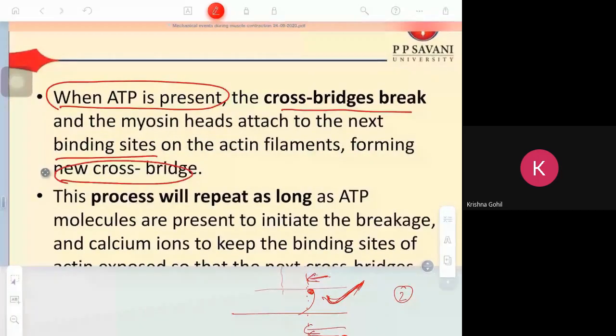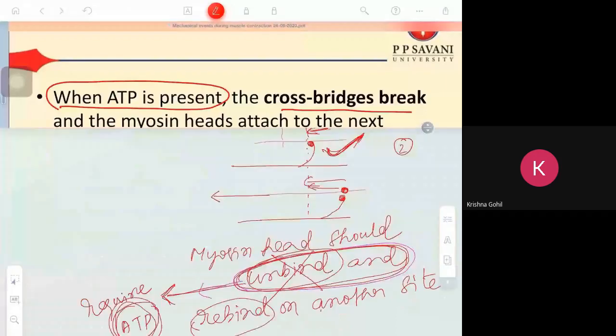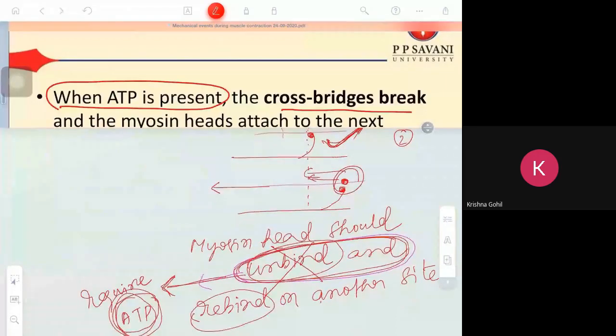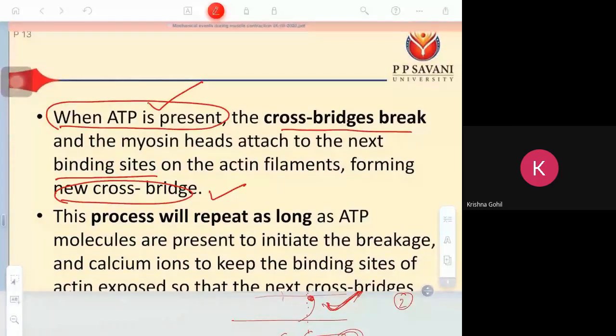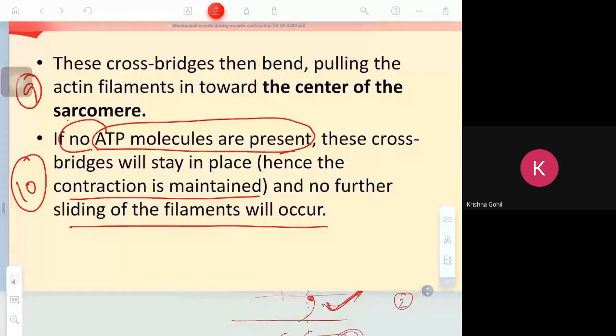It will attach in another place, and then again it will slide. Clear? So for the unbinding process, ATP is required. If ATP is present, a new cross bridge will be formed. If ATP is not present, then the contraction will remain the same. Further contraction will not occur.